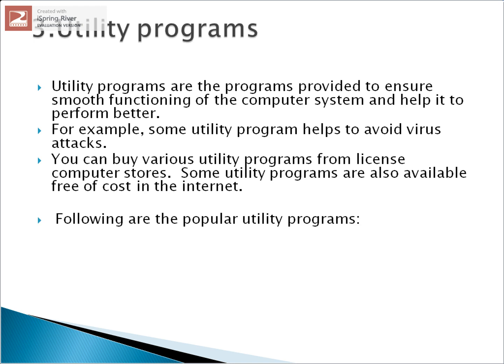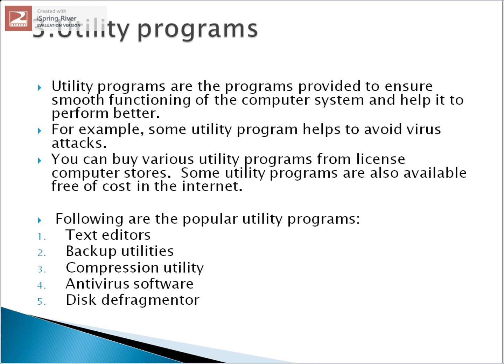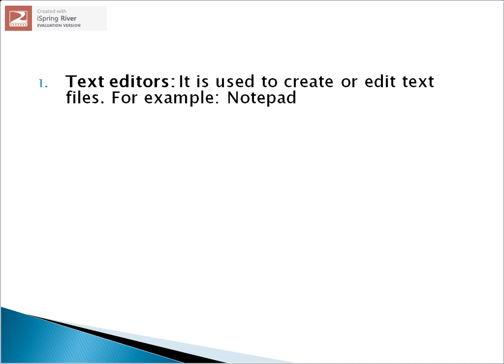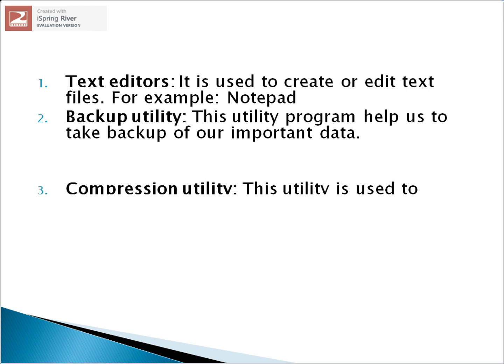Following are the popular utility programs. First is text editors. Second one is backup utilities. Third is compression utility. Fourth is antivirus software. And last is disk defragmenter. Now, what is text editor? It is used to create or edit text files, for example, Notepad. Second is backup utility. This utility program helps us to take backup of our important data.